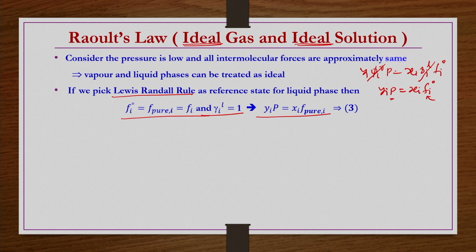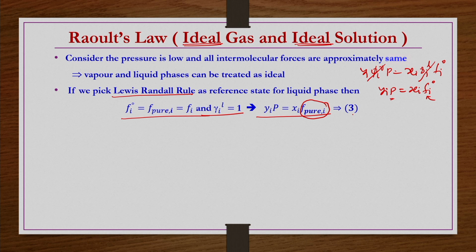Then we have yi P equals xi f pure i. Now, still you need some information about f pure i, then only you can further solve this problem easily. Otherwise, because fugacities are much more related to the measurable temperature, pressure and composition of the system, and though it is better than the chemical potential, we still need a final form of this f pure i, then only we can solve this equation.